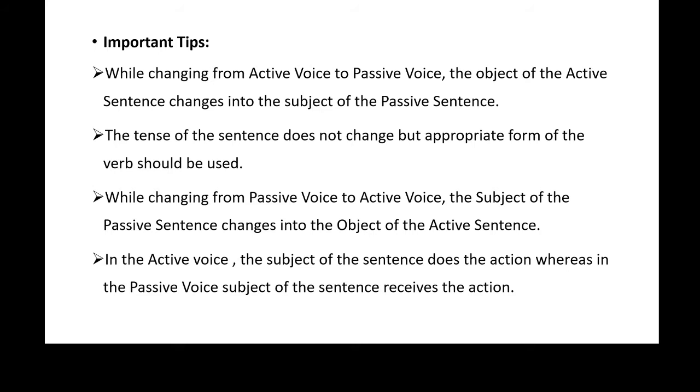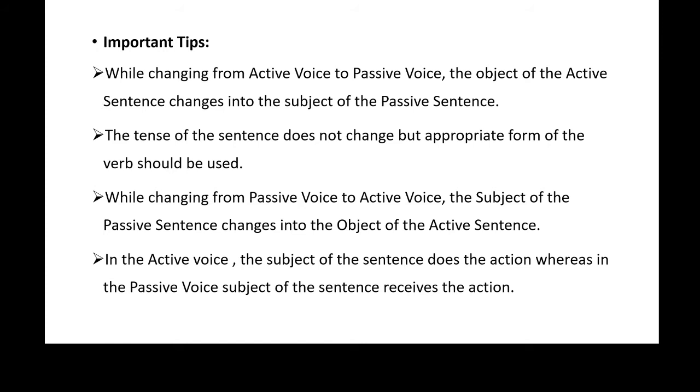The tense of the sentence does not change, but appropriate form of the verb should be used. So there would not be change in the form of sentence or in the tense of the sentence when it is transformed from active to passive or passive to active. This is the second tip which you have to keep in mind while transforming active voice into passive voice. There would not be change in the tense, but proper or appropriate form of the verb should be used.